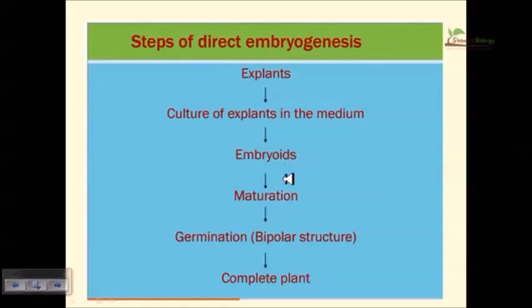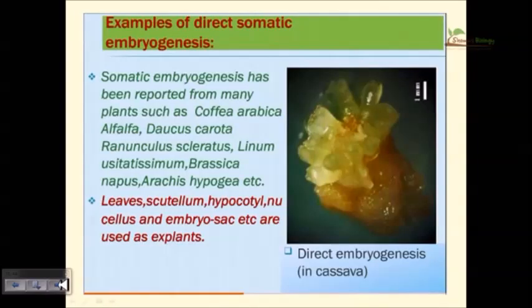Then these cells will mature, and for this maturation we must supply all the necessary ingredients for embryonic development, and the maturation is done. After the maturation, germination occurs, and then the complete plant can be obtained. And these are examples of direct somatic embryogenesis.